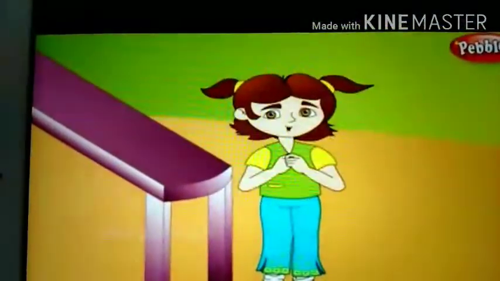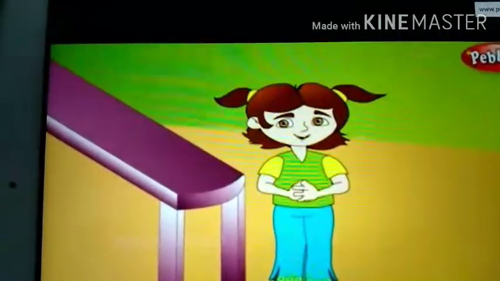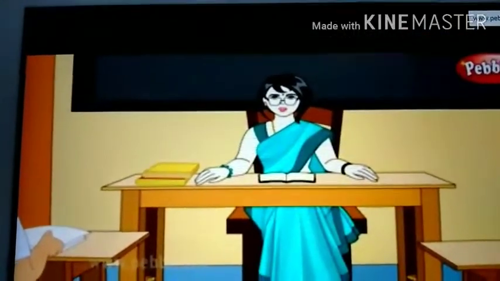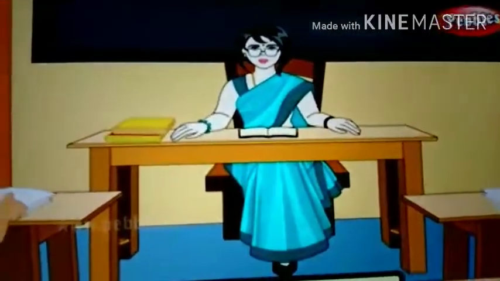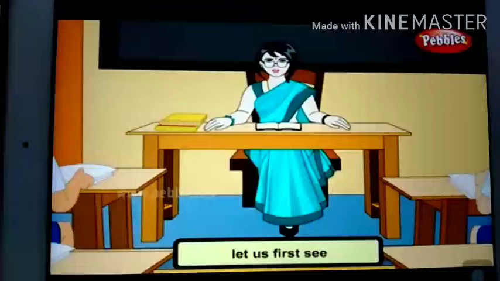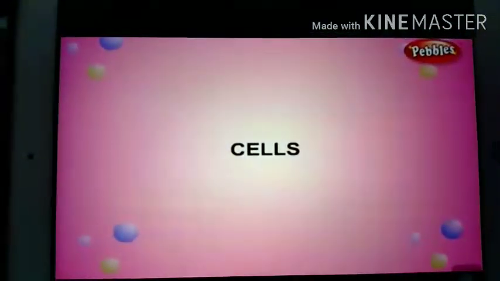We have learned about plants and animals. Now let us know about ourselves. The human body is a wonderful mission created by God. It will be very interesting to learn about its performance. Let us first see how human body is made up of. Cells.